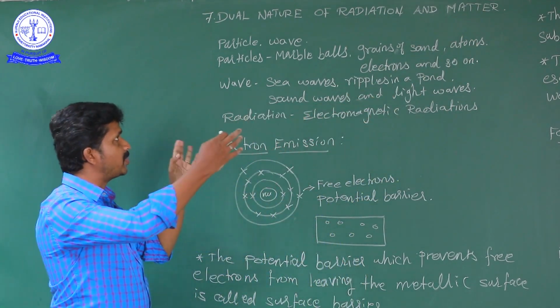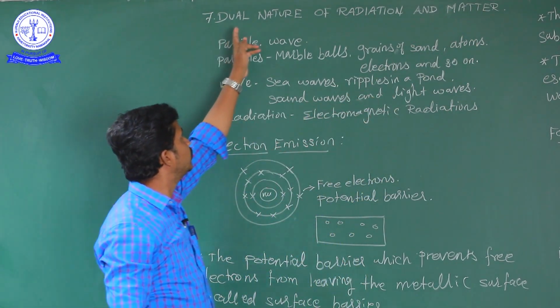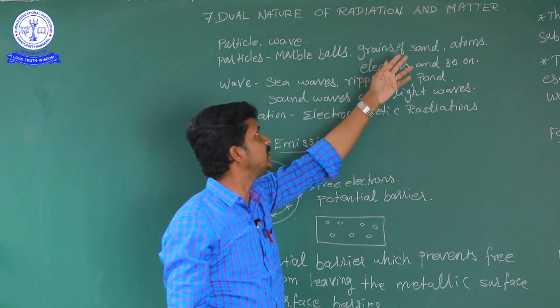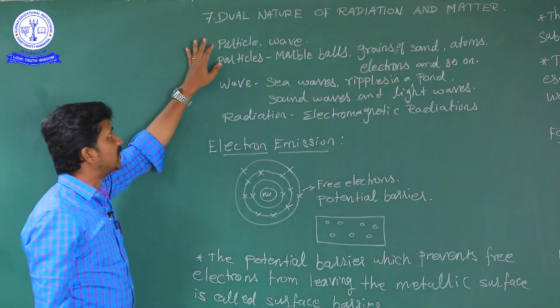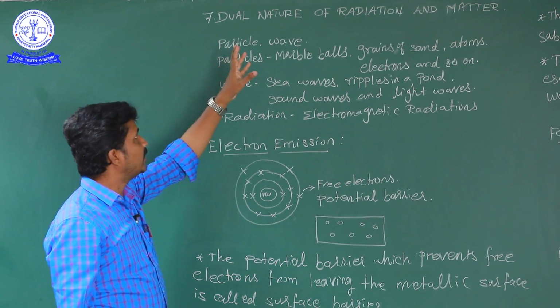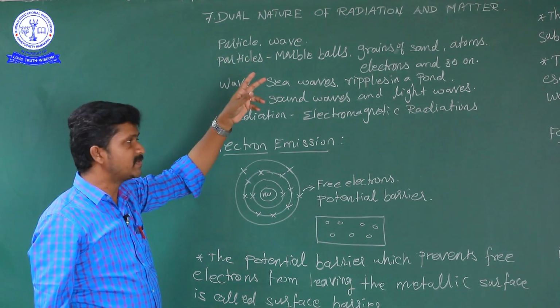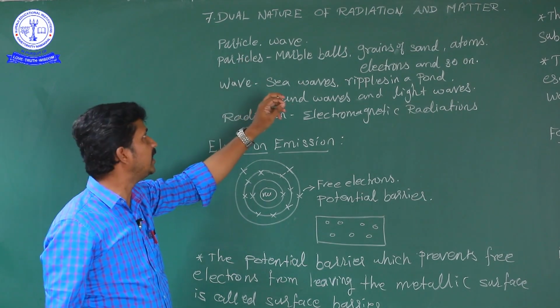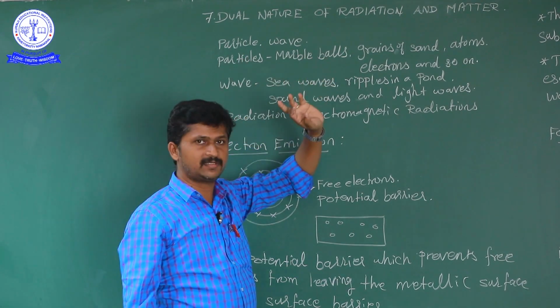Okay, these are the two topics of the 7th lesson. The first one is dual nature of radiation and the other one is matter. So what is particle nature? What is meant by particle nature? The particle nature means the radiation in terms of particles. The example is marble balls. That is what is meant by particle.